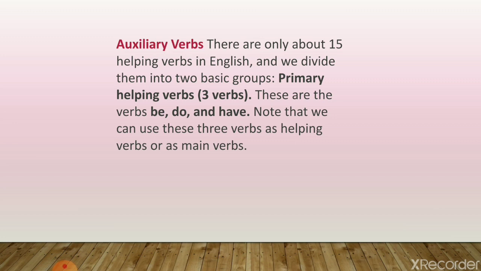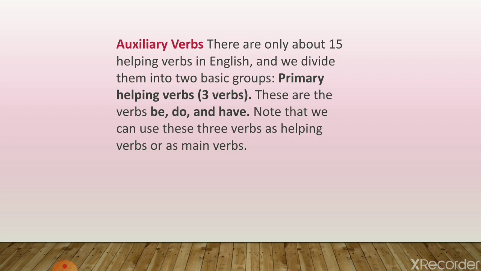One is the primary helping verbs, which consist of three verbs. The three verbs are be, have, and do. They are known as primary auxiliaries. Their forms are: be, which covers be, is, are, am, was, were, being, and been.